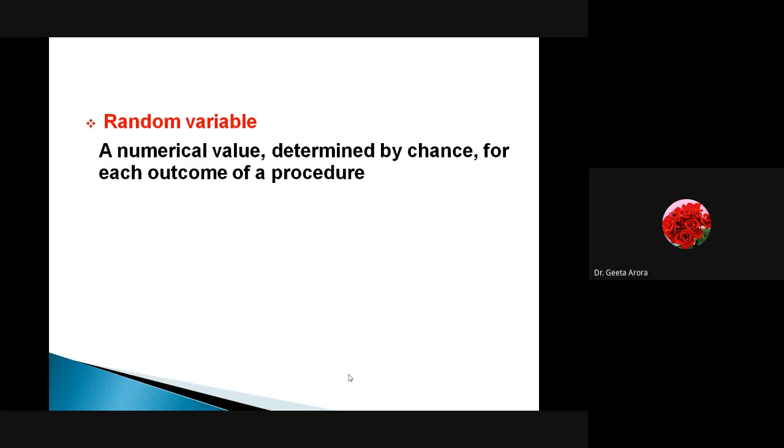So if we talk about having thrown a dice and how many times a particular number is appearing at the top, till now we have calculated the probability for that. But if I represent it by a variable that can take any value depending upon what we are looking for, that variable is known as a random variable. Here we are saying determined by chance for each outcome of the procedure. Whatever procedure we are adopting, whether we are working with a dice, cards or coins or something else, whatever we are looking for as a value, as an outcome, falls under the term random variable.